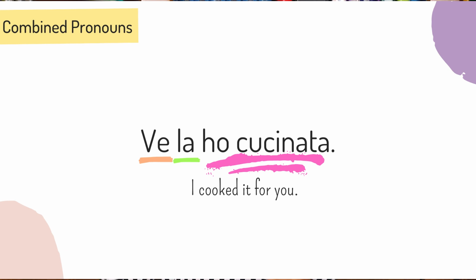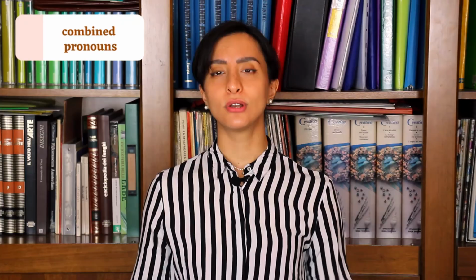So cucinato changed according to the gender of the object, and it turned into cucinata. As a matter of fact, la polenta is feminine. Let's continue with some other examples with combined pronouns.